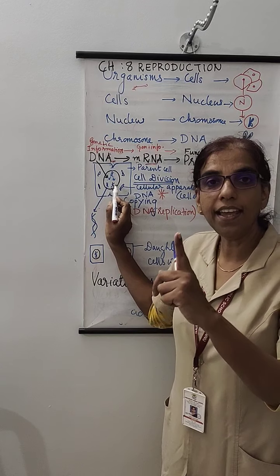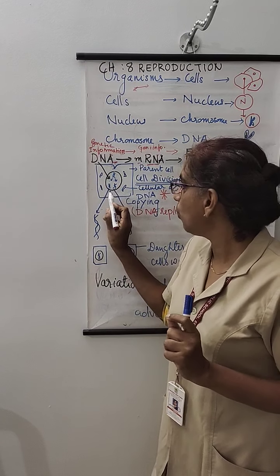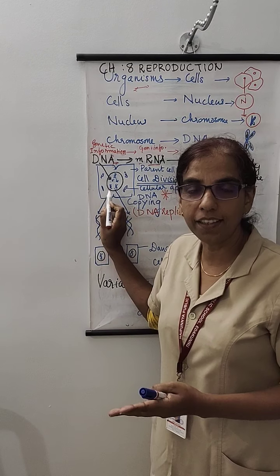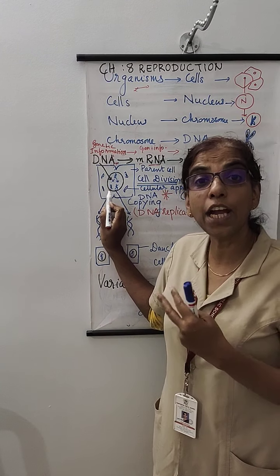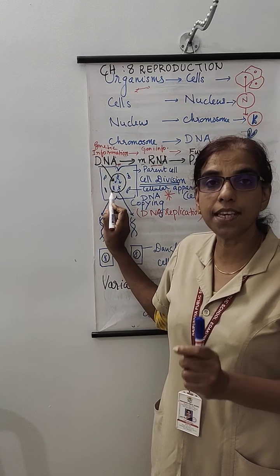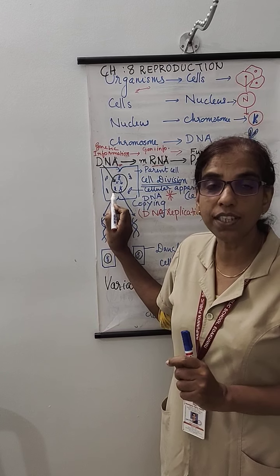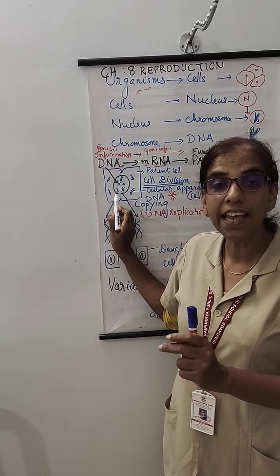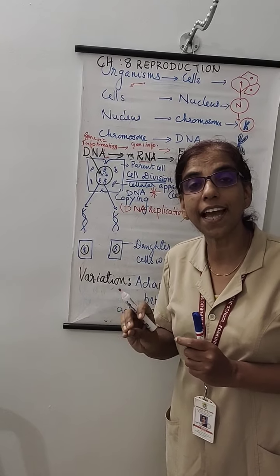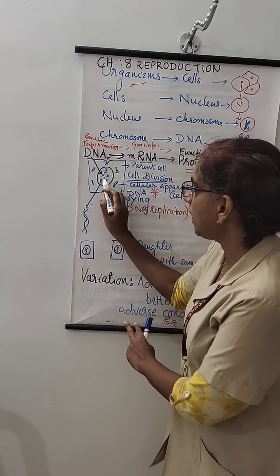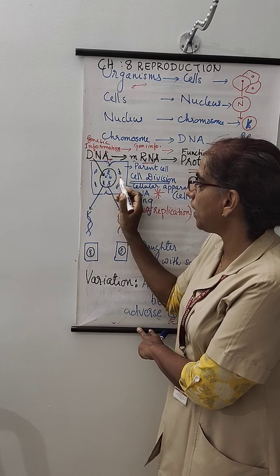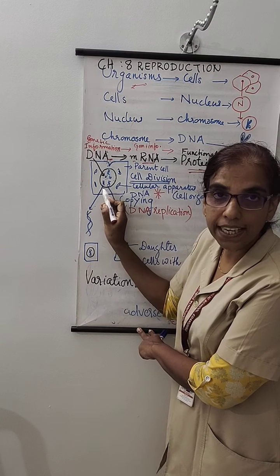This DNA, for the first phase, will undergo multiplication, meaning copying. We call it DNA copying as per your NCERT textbook. The first step in this multiplication is that DNA is getting copied. This is also what happens at the time of reproduction. One DNA, the parent DNA, is getting copied into two daughter DNAs.